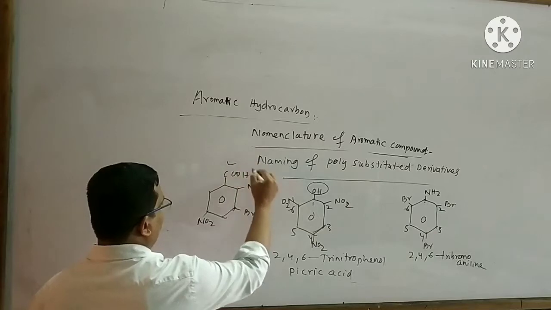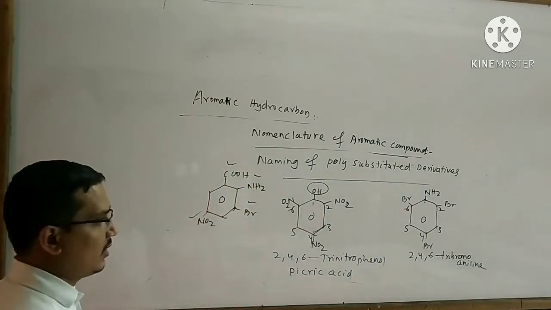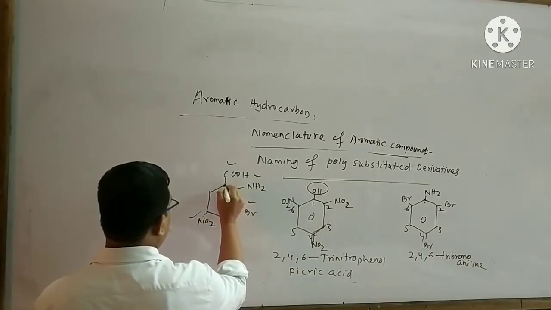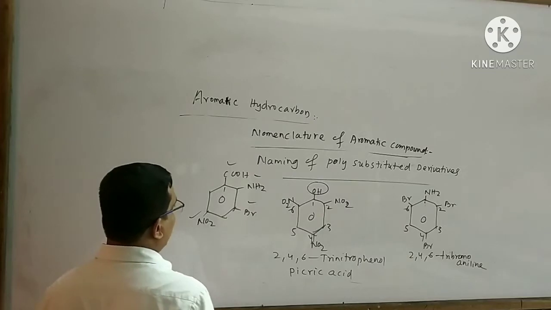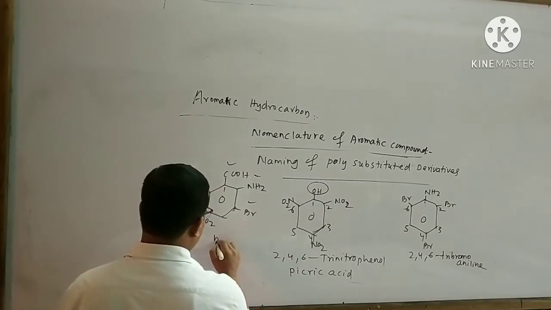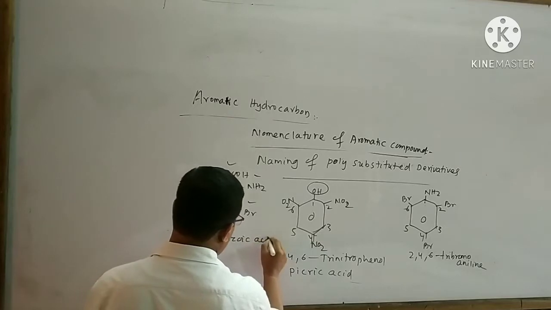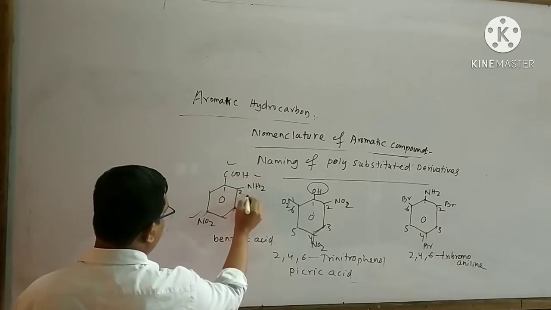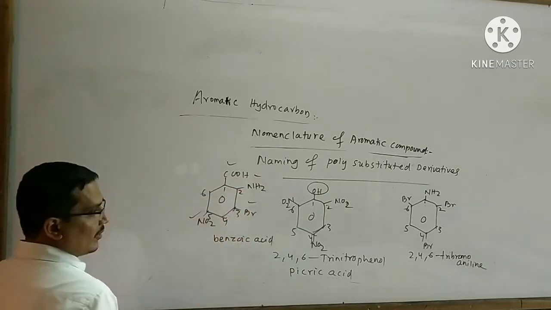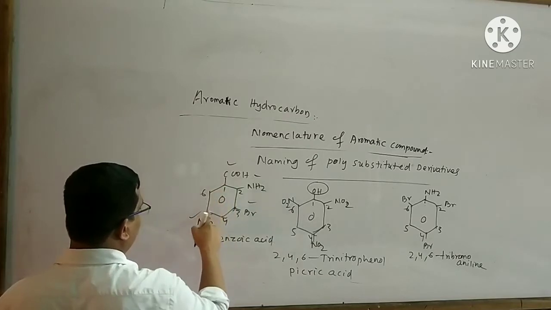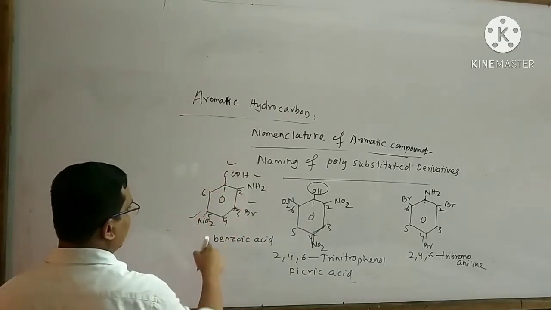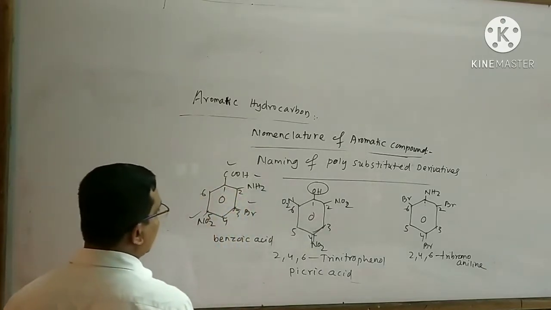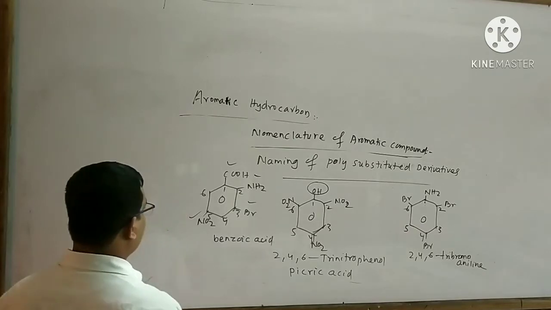Similarly, take another example. Among the 4 groups, COOH acts as the principal functional group. So I have to give 1 number to this carbon atom, and I have to use the word root benzoic acid. With respect to this carbon atom, I have to start the numbering like this: 1, 2, 3, 4, 5, 6. You cannot start the numbering the other way, because then it violates the lowest set of locants rule.